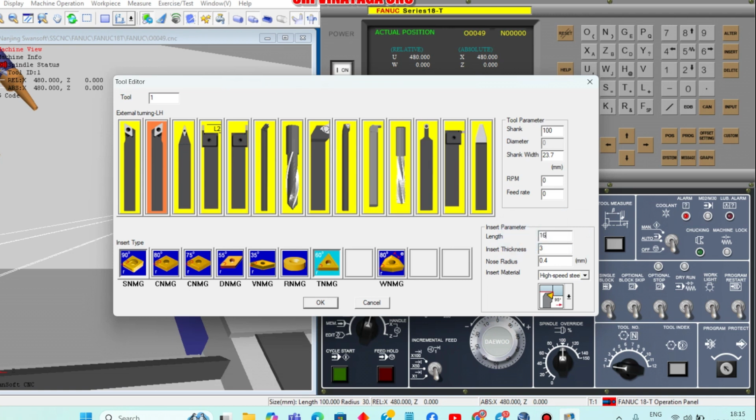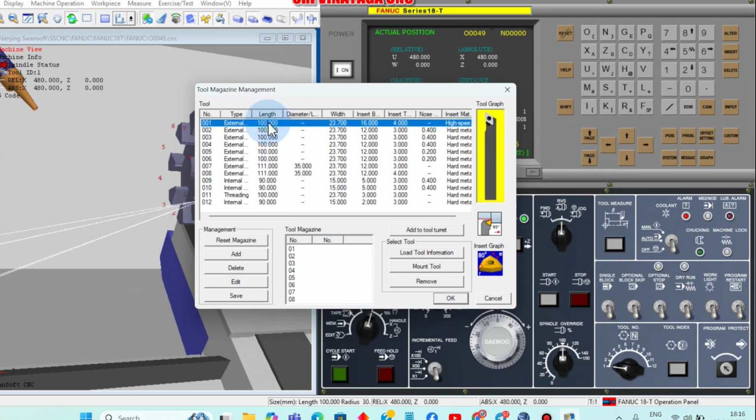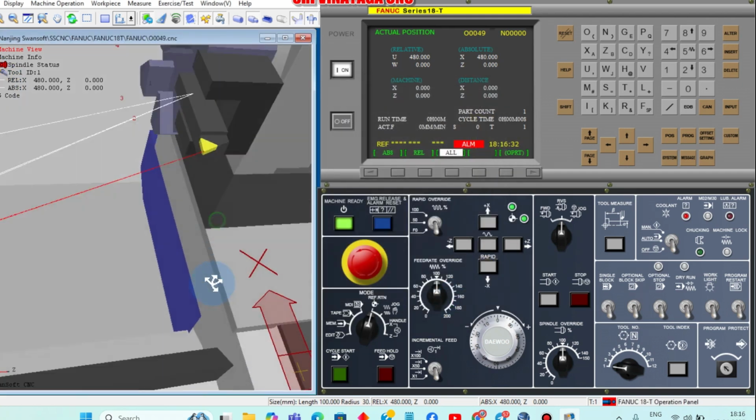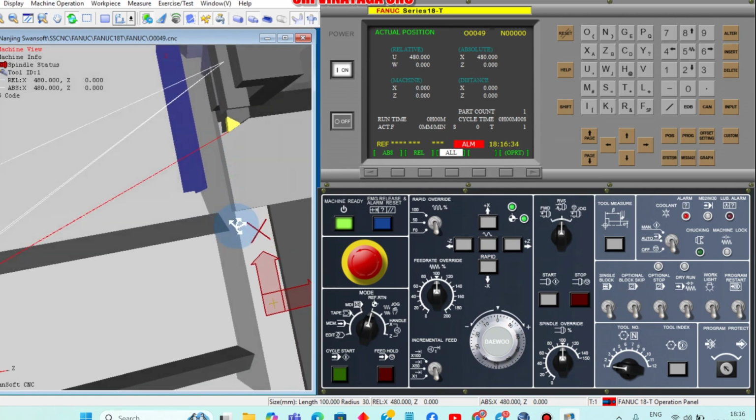Length 16, thickness 4, nose radius 0.8. This is TNMG insert 160408: length, thickness, nose radius. Click OK. Now click here, add to tool station 1. Now you can see the tool is in the library.